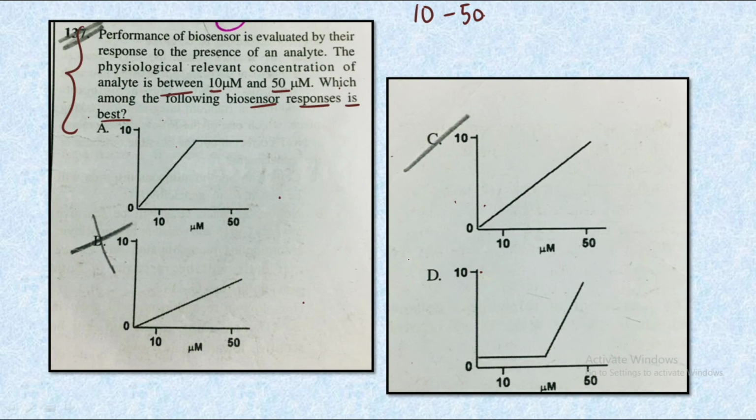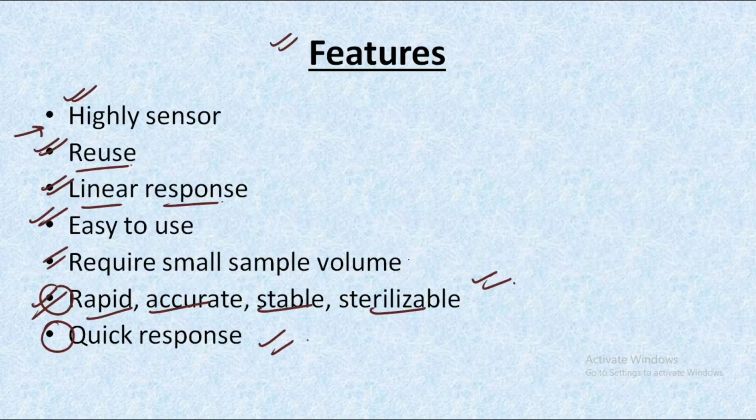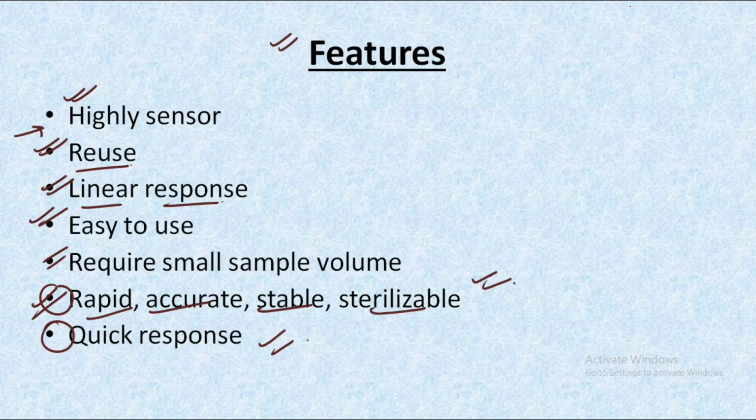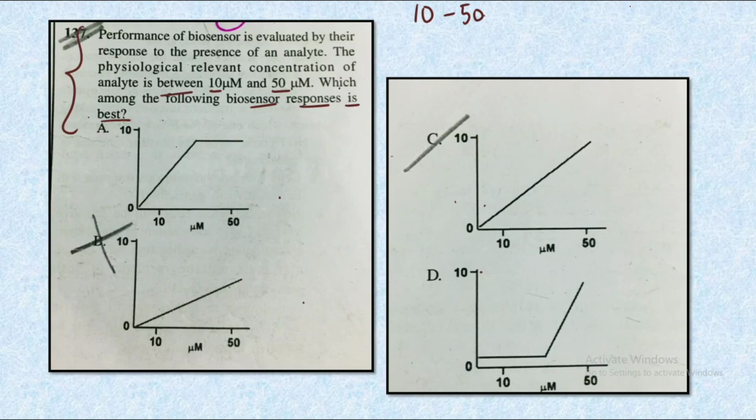So here comes the final application of the characteristics that we have discussed. As we have discussed, the biosensor should be linear in nature, that is if we are using some kind of samples, be it in any concentration, it should provide a linear response. That would be the best biosensor possible. So if we analyze all the 4 graphs that are given, first and fourth can never be the answer because they do not represent the best biosensors. So A and D get eliminated on the first go.